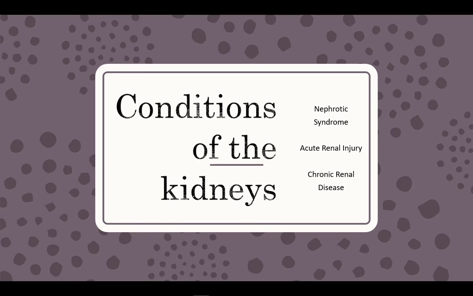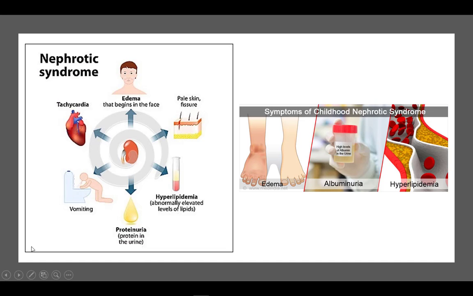There are three main conditions affecting the kidneys: nephrotic syndrome, acute renal injury, and chronic renal disease. Let's begin with nephrotic syndrome, which is not a specific disease, but rather a group of symptoms. Nephrotic syndrome causes increased permeability of the glomeruli in the kidneys, which allows larger molecules like protein to leak into the urine. This leaves low levels of protein in the blood, known as hypoalbuminemia.